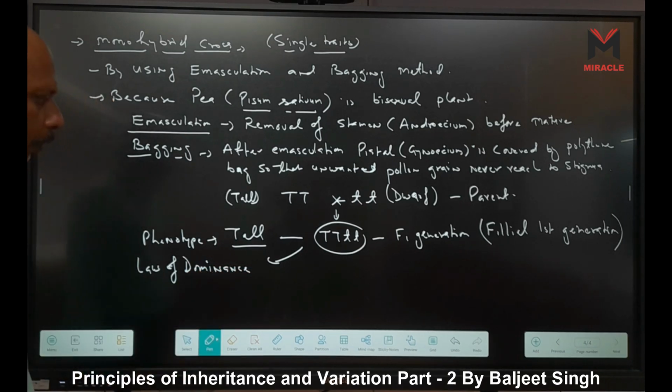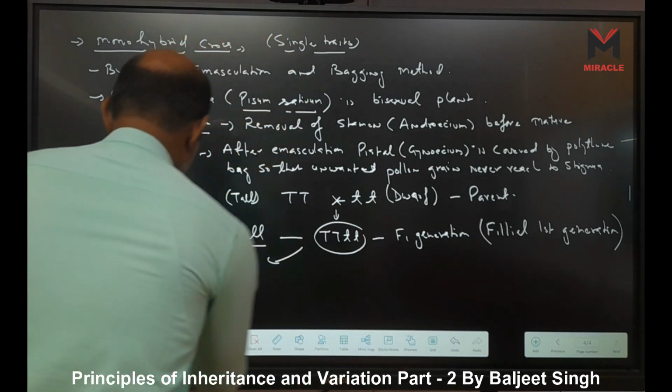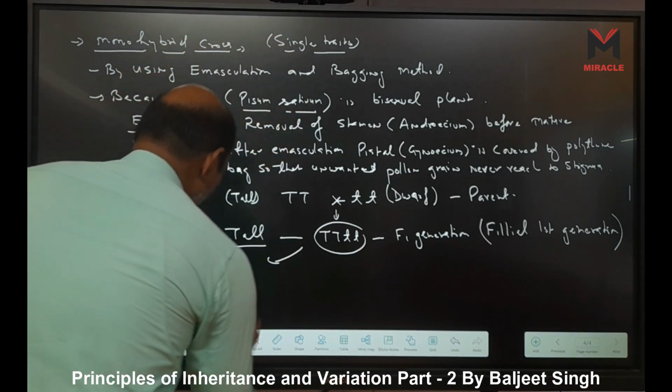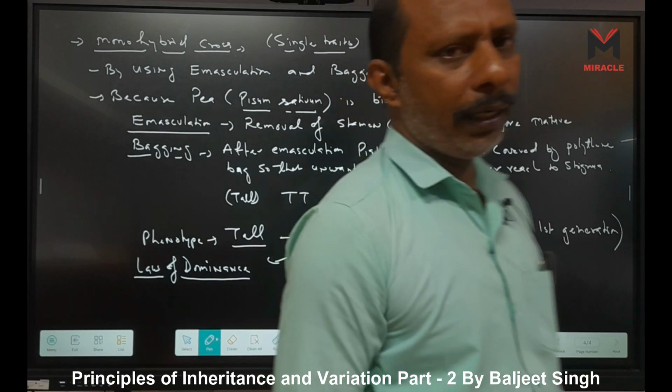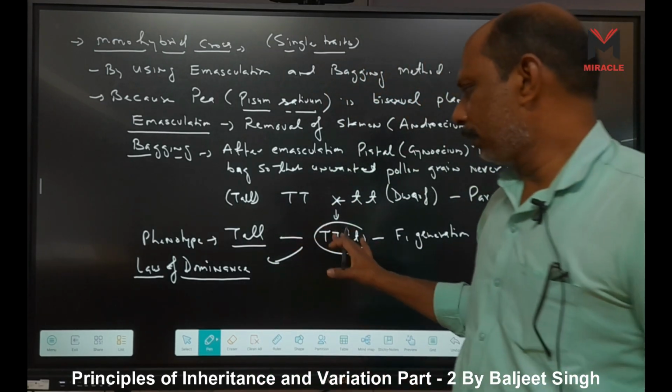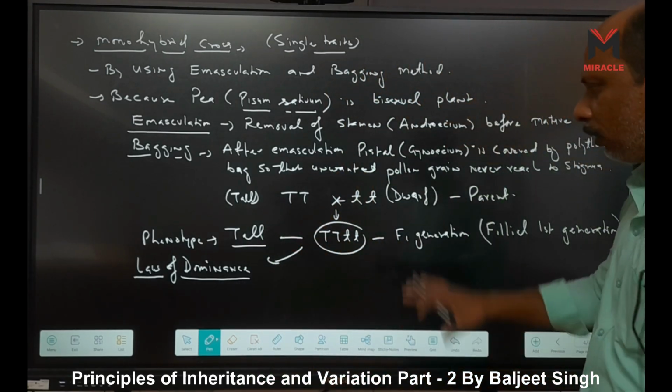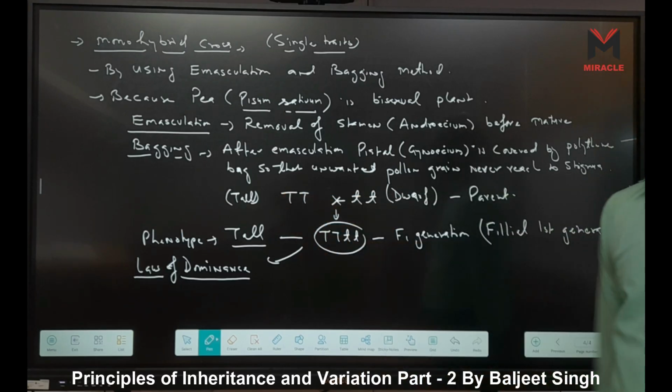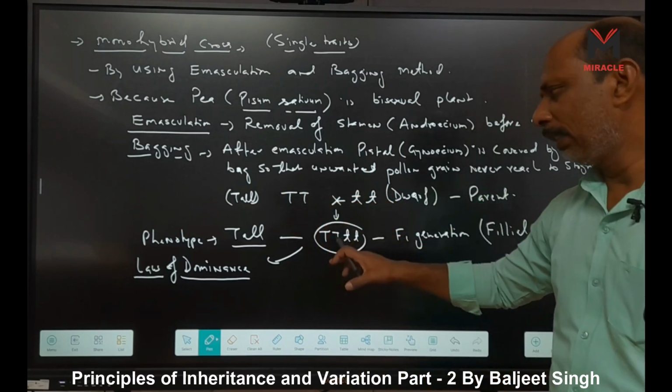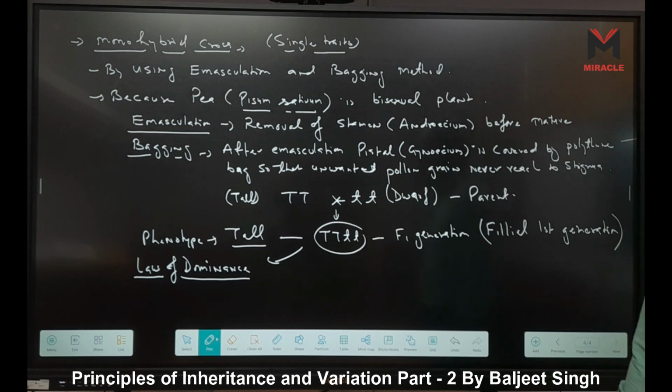Law of dominance. How is it proved? Because in the F1 generation only one trait is observed. Only one trait appears and the other trait does not appear. Which trait appears? Tallness. Tall appears, but dwarf does not.